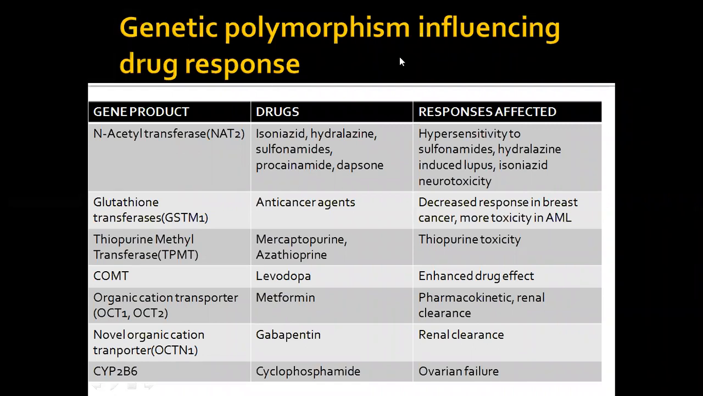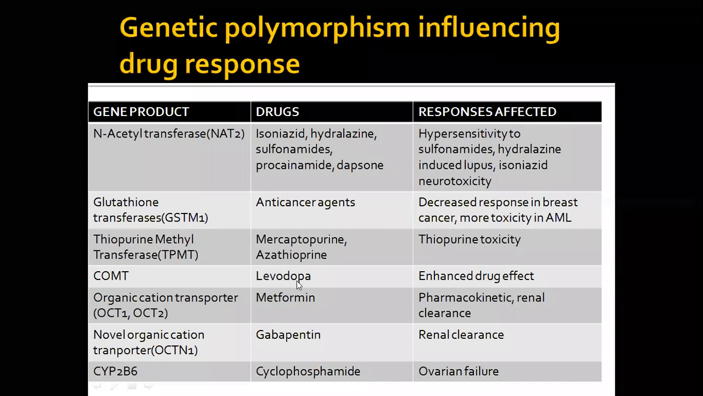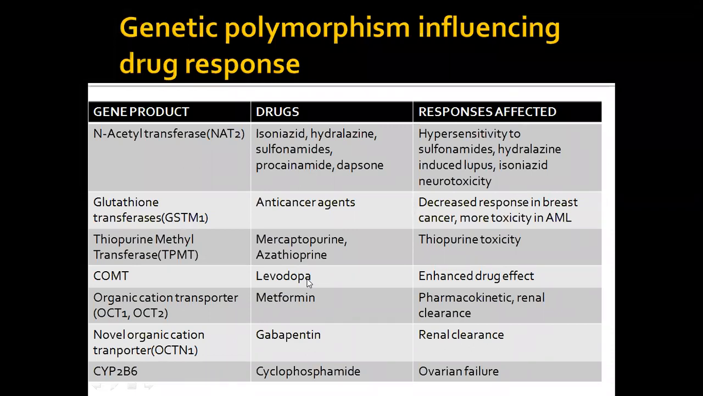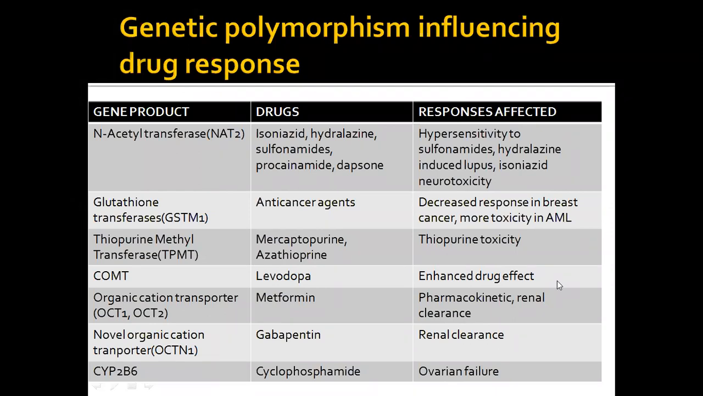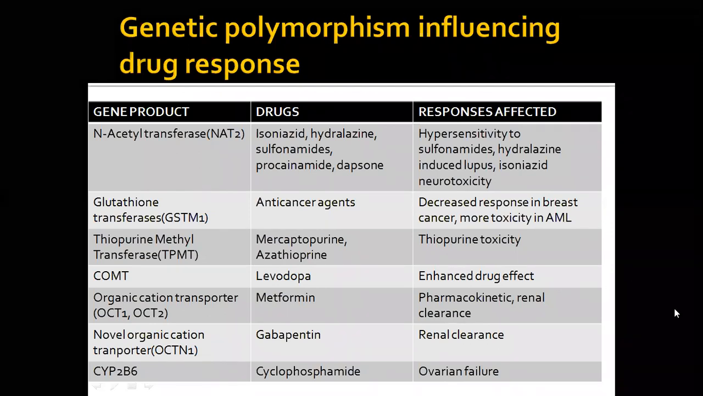Okay, catechol-O-methyl transferase, that is COMT. This is the enzyme which is involved in metabolizing dopamine. So dopamine we are administering in case of Parkinsonism. Okay, levodopa and carbidopa, a combination of drugs we use in Parkinsonism. If this enzyme is deficient, there will be a problem. The drug can act for a longer duration of time, because the drug will not be metabolized. So various such drugs are listed here. Okay.